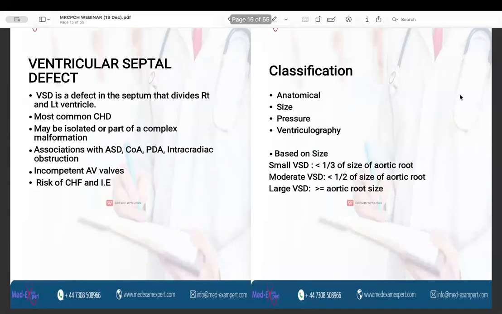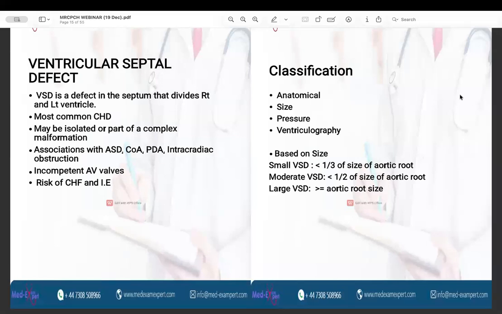Let us move forward to the ventricular septal defects. So ventricular septal defect, what is a VSD? VSD is a defect in the septum that divides the right and the left ventricles. It is the most common congenital heart disease. It can be isolated or it can be a part of a complex malformation. It can be associated with ASD, PDA,